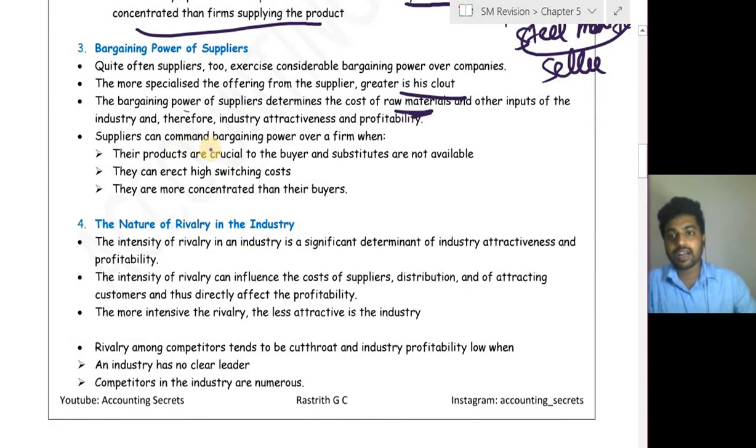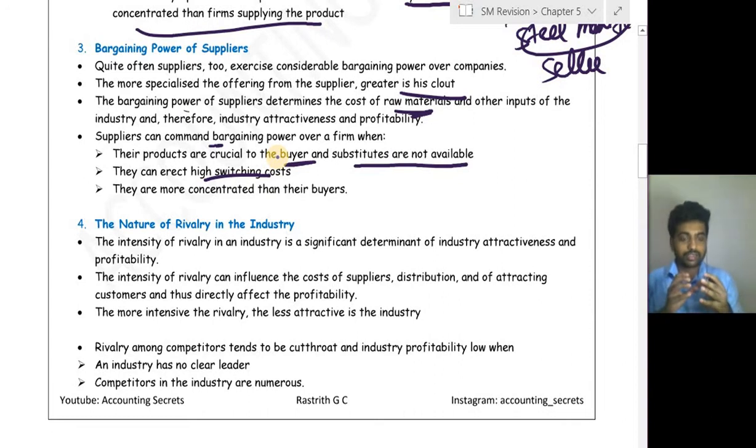Okay, when can the supplier command bargaining power? When their products are crucial to the buyer and substitutes are not available. So whenever a substitute for that particular product is not available and it is very important to the buyer, then they get power or control over the industry. They can erect high switching costs. Whenever a buyer wants to switch from one product to another, if that switching cost is high, then he will stay with the supplier itself by paying some more of what he asked. So whenever the switching cost is high, there will be power for the supplier.